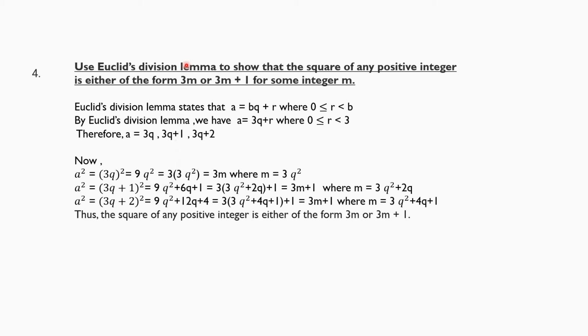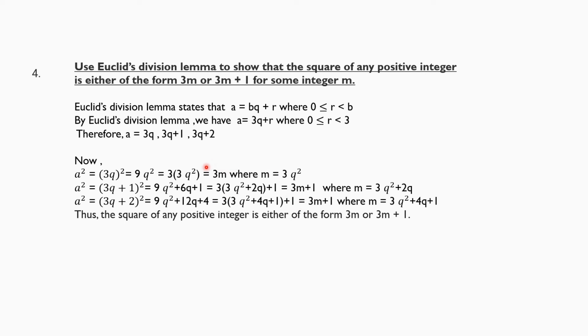So we will compare this with the required result and we will express it by taking the 3 out of the bracket. Here it will be 3 into 3q square, then 3 into 3q square plus 2q plus 1 and then 3 into 3q square plus 4q plus 1 plus 1.